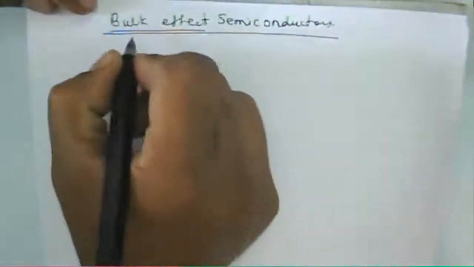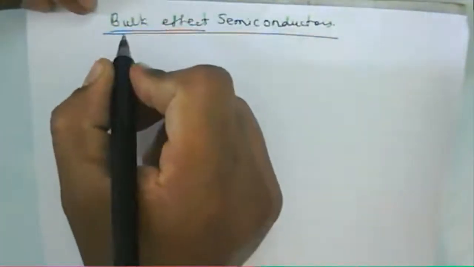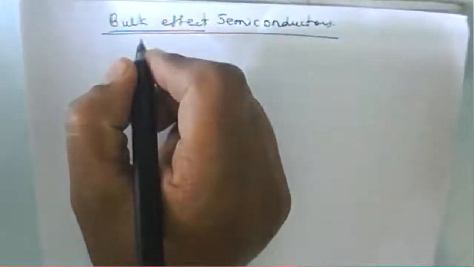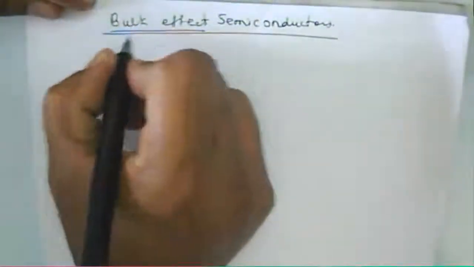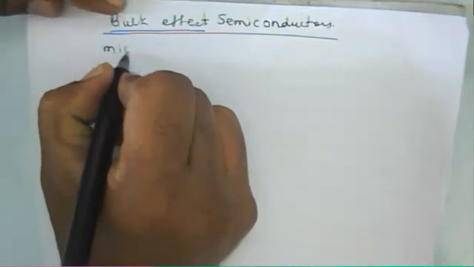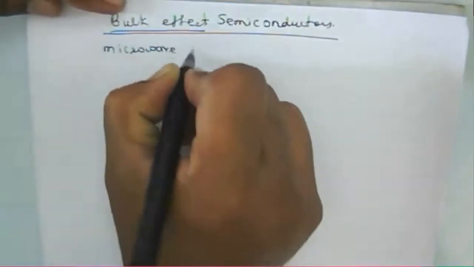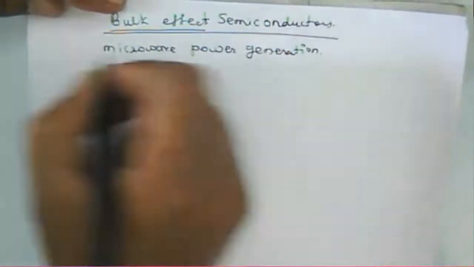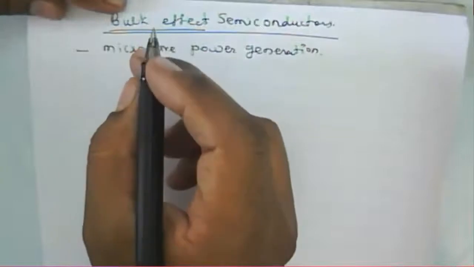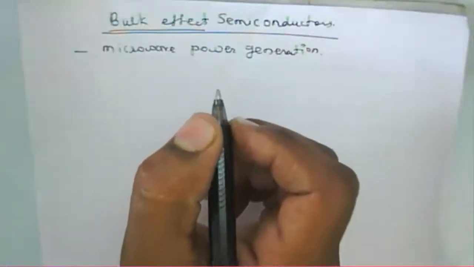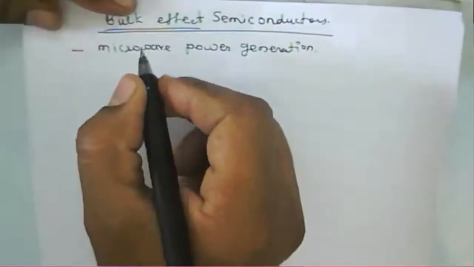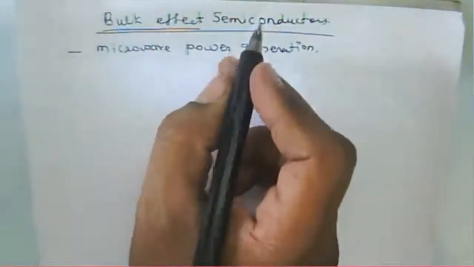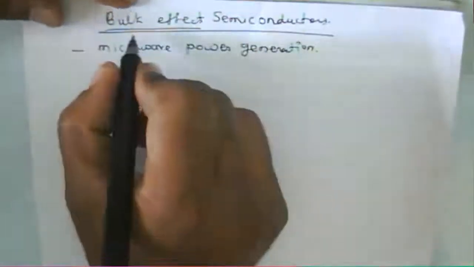This particular bulk effect semiconductor works for the generation of a microwave signal. This bulk effect is used for microwave power generation. Any ordinary semiconductor device is not able to work for high power generation.